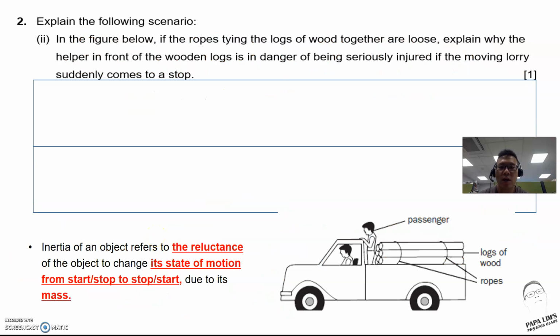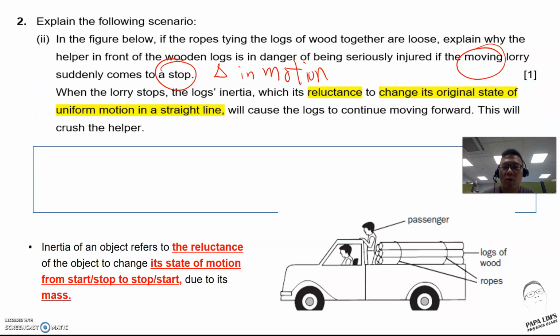The other question we have is another situation, but here what we have is a change in motion. The clue towards this is when you have a moving lorry that suddenly comes to a stop. So there is what we call a change in motion. A possible good answer will mention the log's inertia, the reluctance of the log to change its motion. One motion we are looking at. And what's the result? As a result, when the lorry stops, the log continues to move forward.